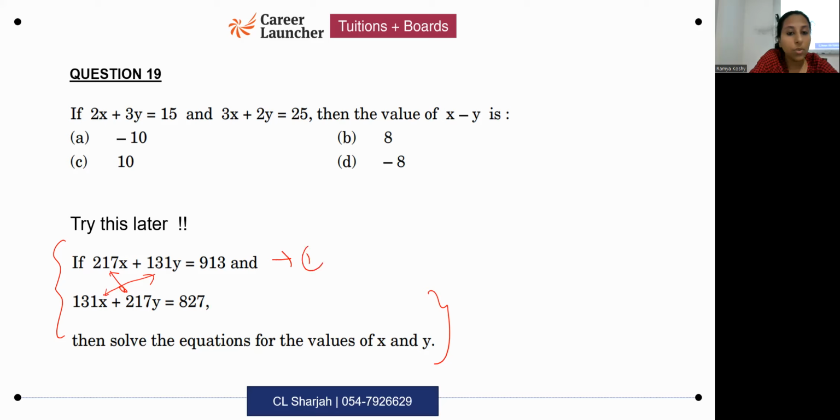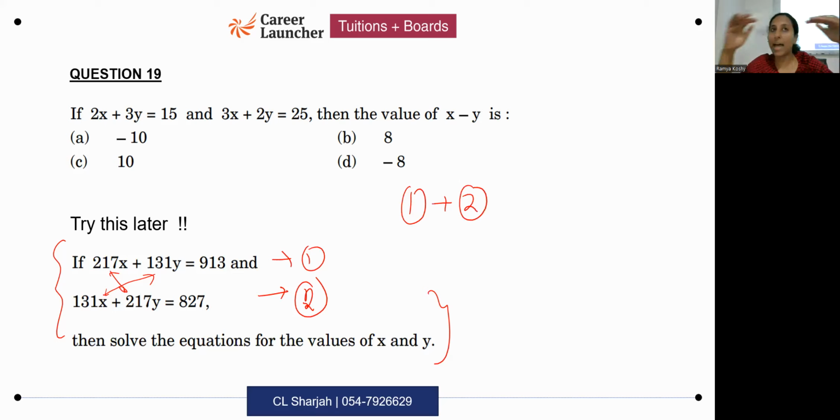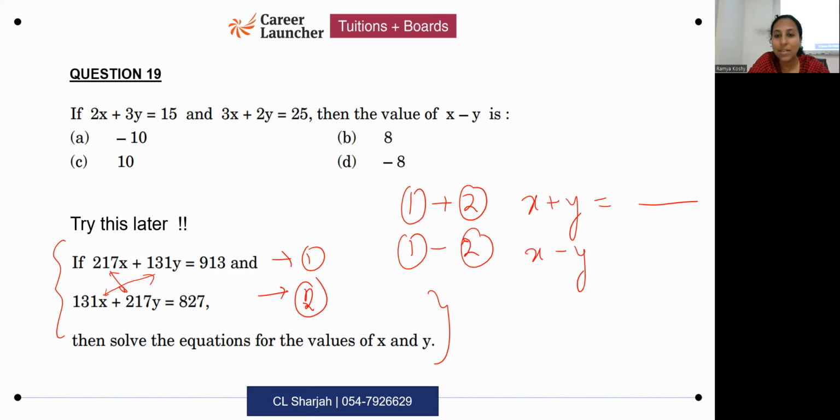What will you do in this case? You will add both the equations first. After adding both the equations, you will get some common coefficient for x and y. Divide with that. You will get x plus y equals something. You subtract both the equations then. You will get x minus y equals something. Isn't this very easy to solve? These type of equations are easier to solve, right? So everyone please write down this question and attempt it. Practice on your own.